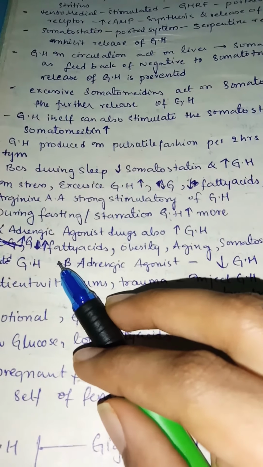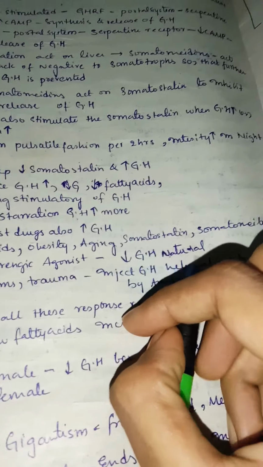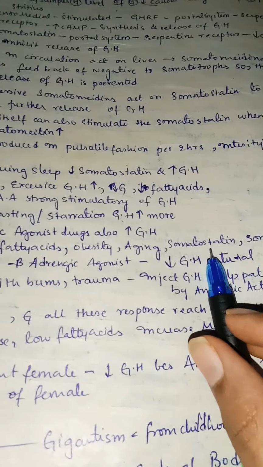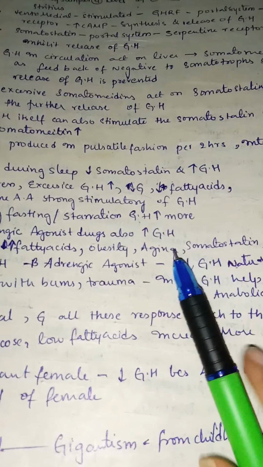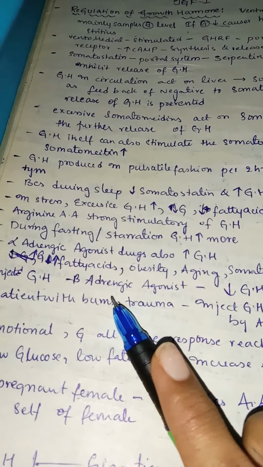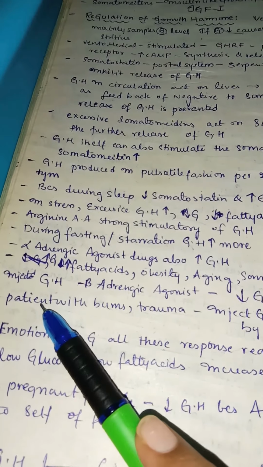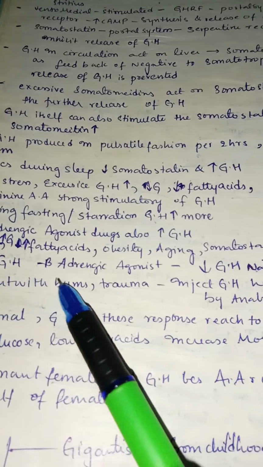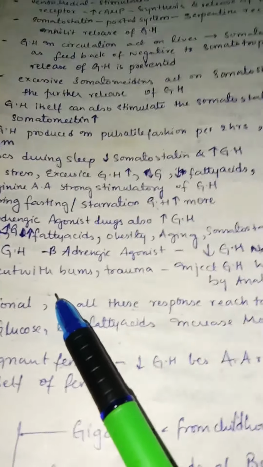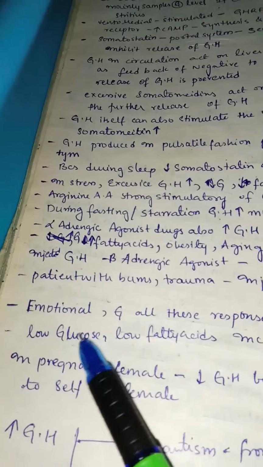And whenever there is high glucose, high fatty acids, obesity, aging, or more somatomedin in the blood, it will also drop the growth hormone. Somatostatin also drops the growth hormone. And whenever there are low fatty acids and low glucose, right? All this will block the growth hormone. Beta adrenergic agonists decrease the growth hormone naturally, and in patients with burns and trauma, injecting growth hormone helps the patient recover by anabolic actions.